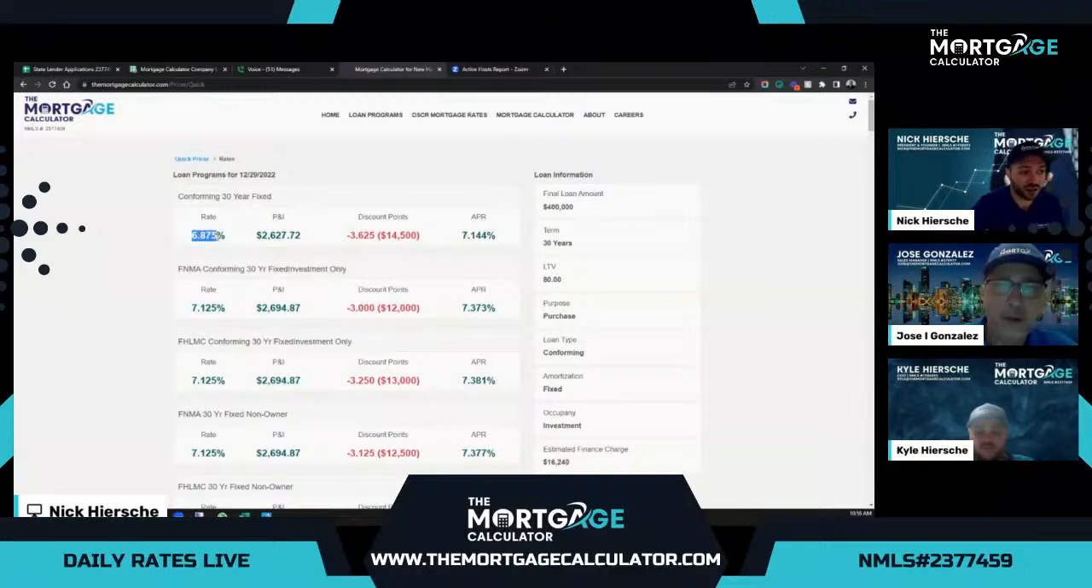So here's some great options. It looks like 6.875 has a crazy amount of cost. A little more reasonable cost would be a 7.125 with 3 points in cost.